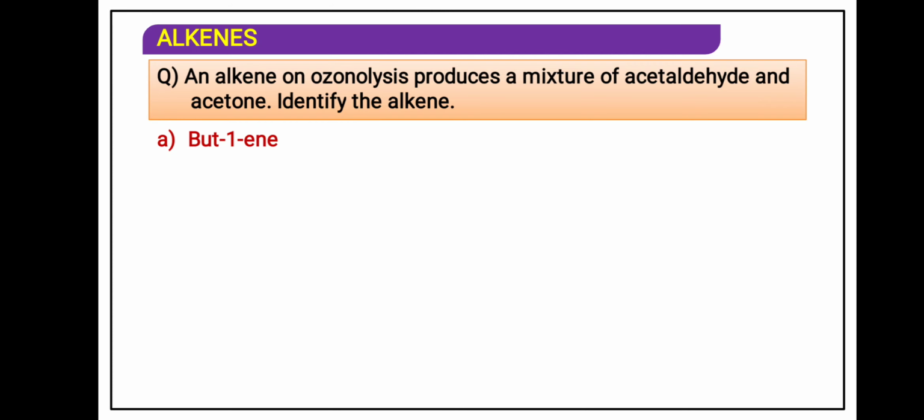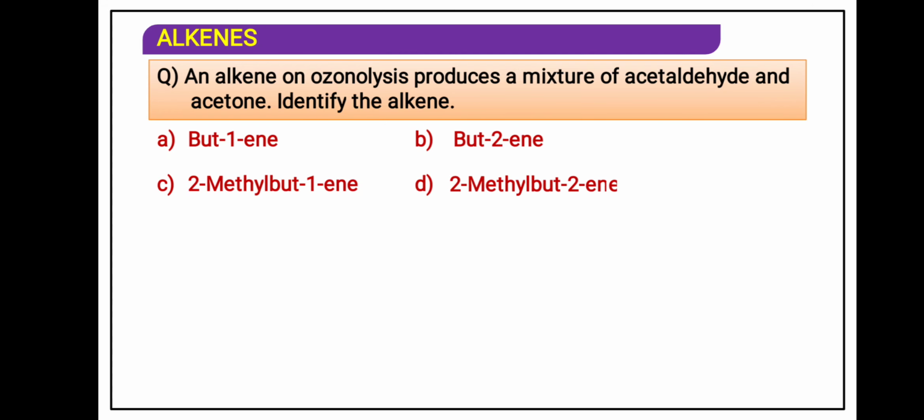An alkene on ozonolysis produces a mixture of acetaldehyde and acetone. Identify the alkene. Acetone 3 carbon, acetaldehyde 2 carbon, 2 methyl but 1 ene.